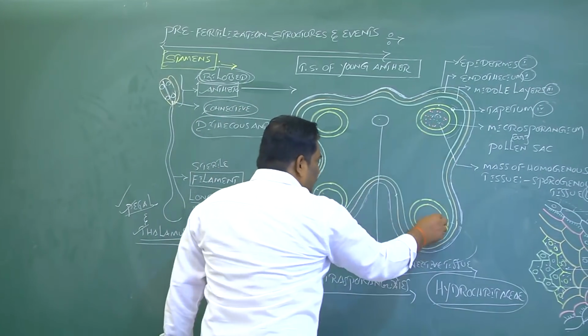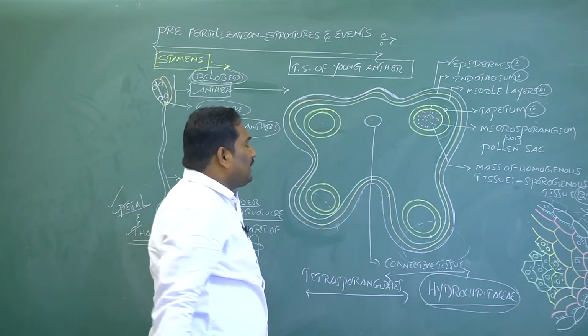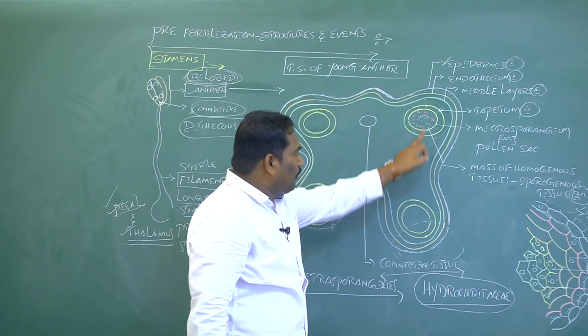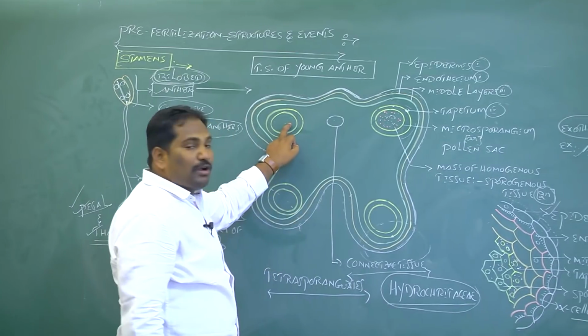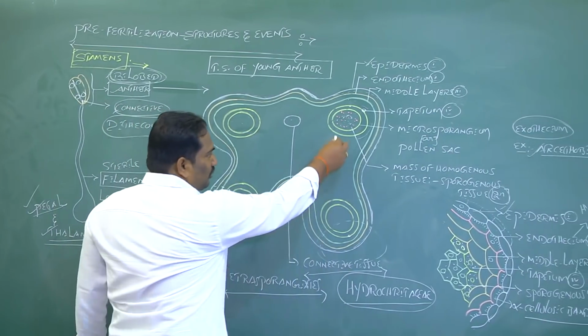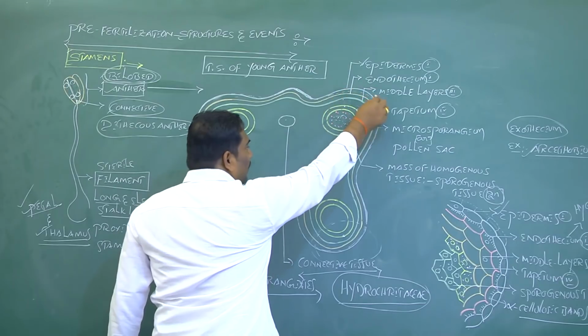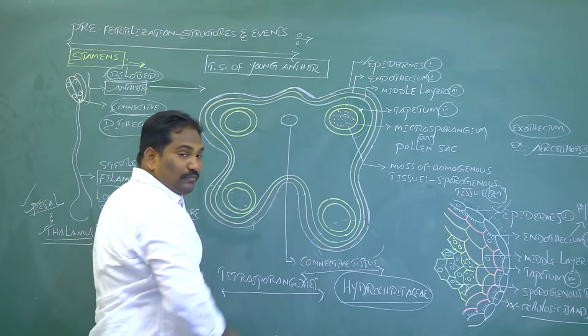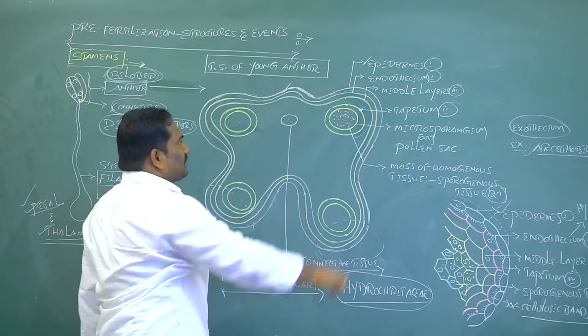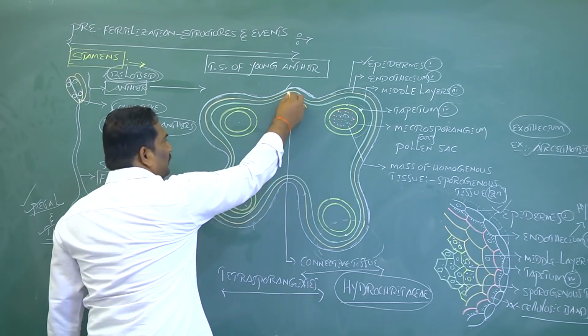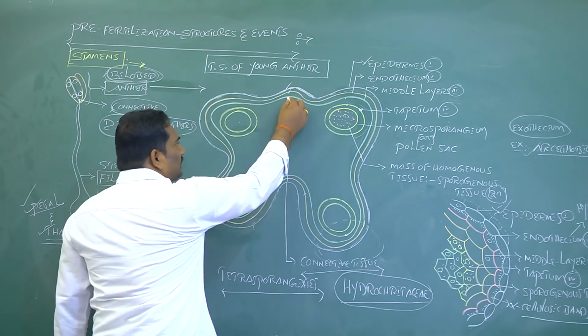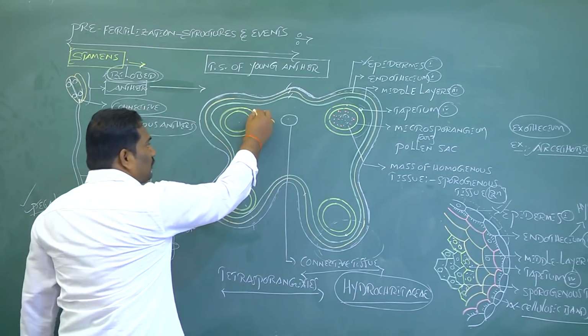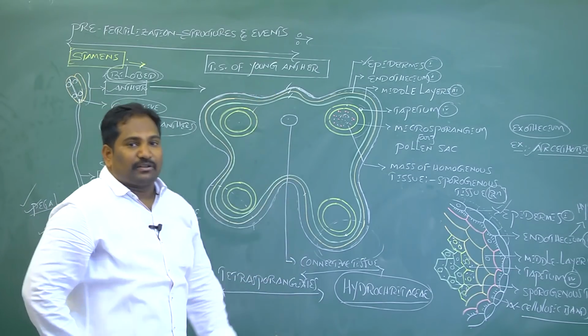The 4 corners of the transverse section of this young anther have 4 microsporangia or pollen sacs. Each microsporangium or pollen sac is surrounded by 4 anther wall layers. The outermost anther wall layer is called epidermis, the second is endothecium, the third is middle layers, and the innermost is tapetum.